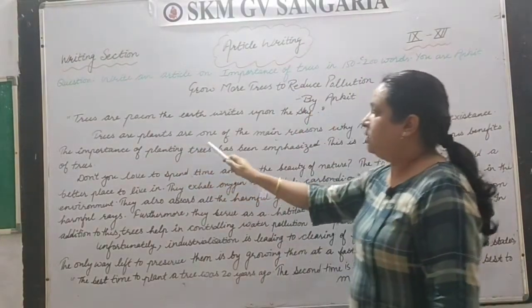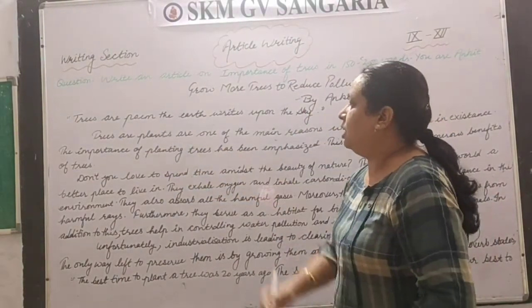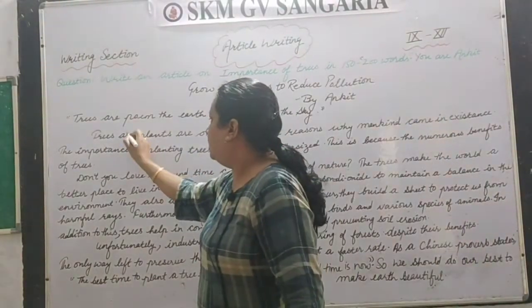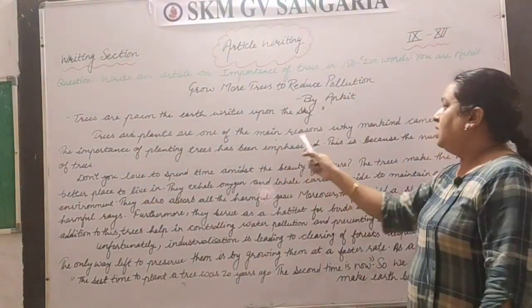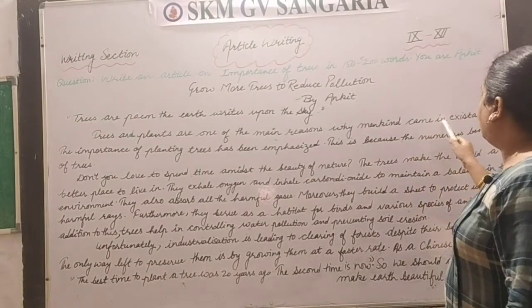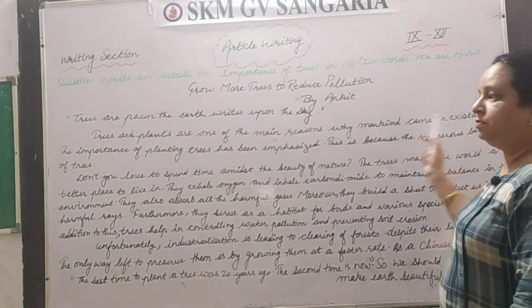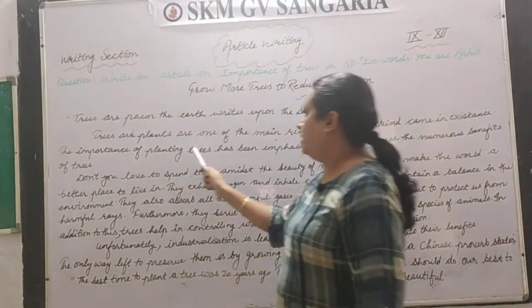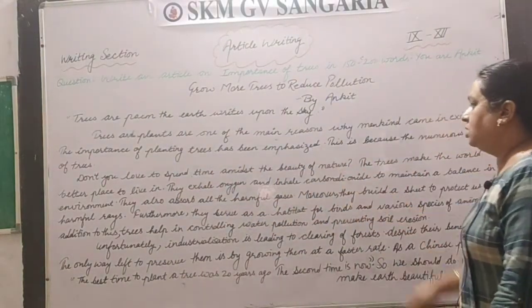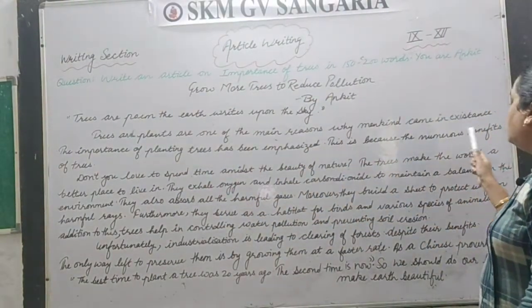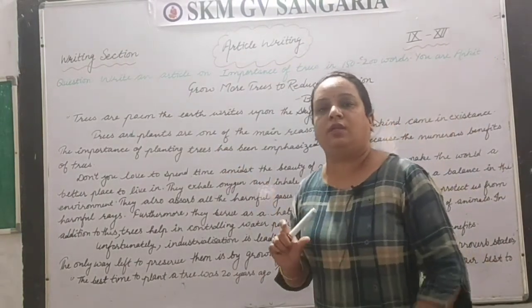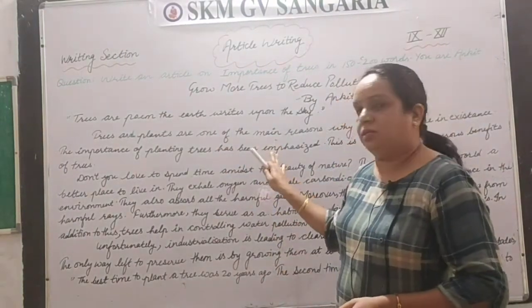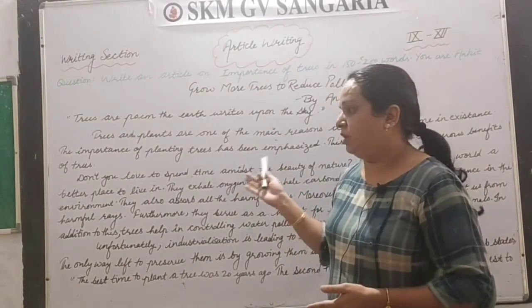Then I have started writing the introduction of that. Trees are the plant, trees are and plants are, sorry, this word is and. Trees and plants are one of the main reasons why mankind came in existence. The importance of planting trees has been emphasized. This is because of the numerous benefits of trees. So we have given the short and crisp introduction of trees, right, and about whatever the topic and the title was.